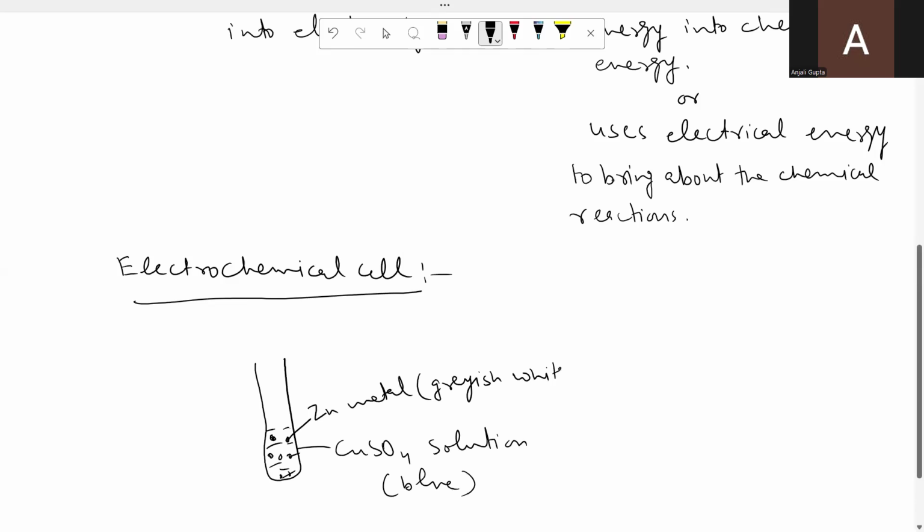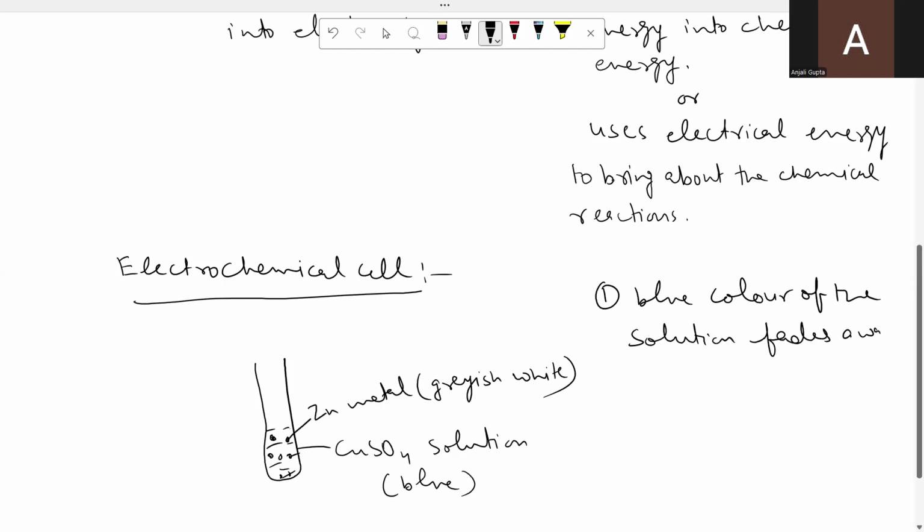What you will observe after some time is that the blue color of the solution fades away, and some brown precipitate is deposited.